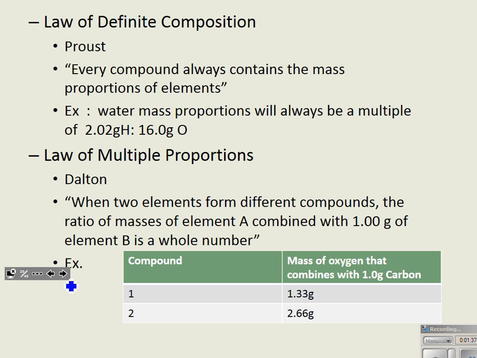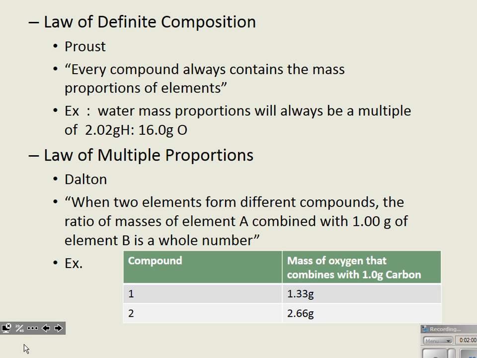If the compound is water, H2O, the mass proportions are always going to be a 2:16 ratio. And if the ratio is different, you are not dealing with a sample of water. So when that ratio changes, the properties of the compounds themselves change.